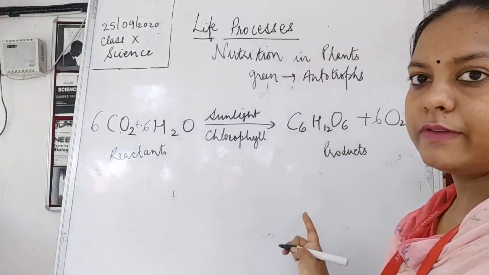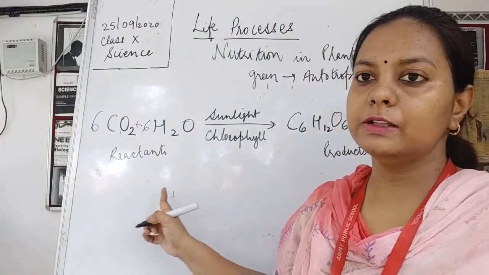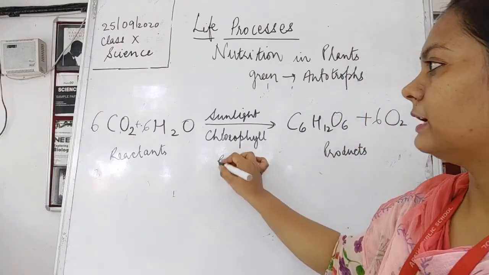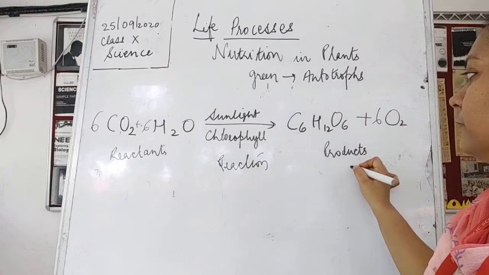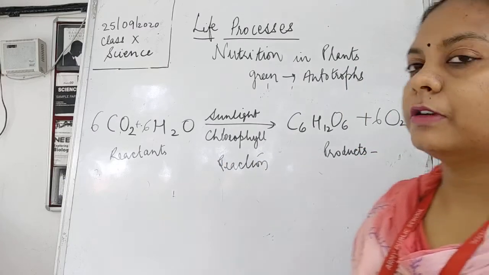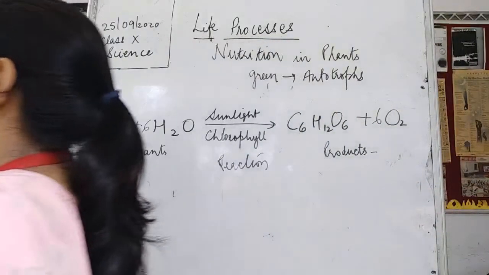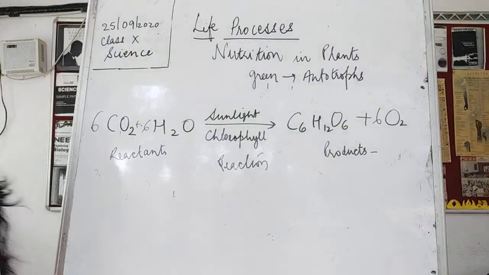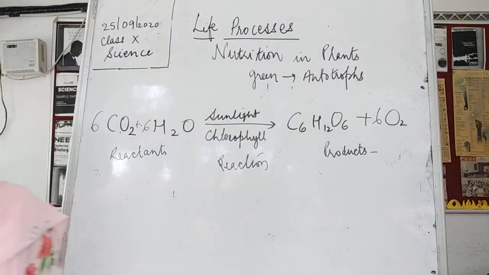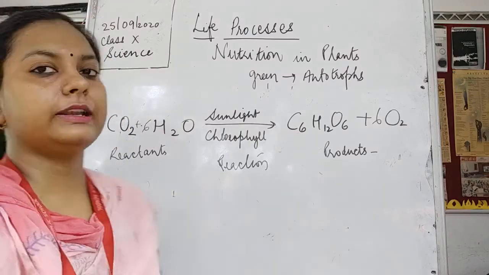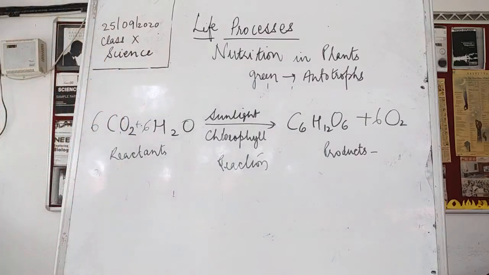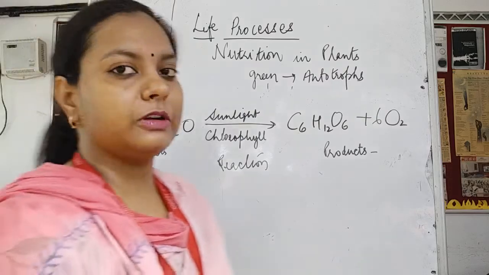So a reaction is always written like that. Reactants are the raw materials which are being taken and which undergo the reaction, and this reaction helps to form the products. Okay, so these products are the result of what? These are the result of photosynthesis. So this is the raw material which is doing the reaction, and then it is going to come up with the products, and then these products are useful.